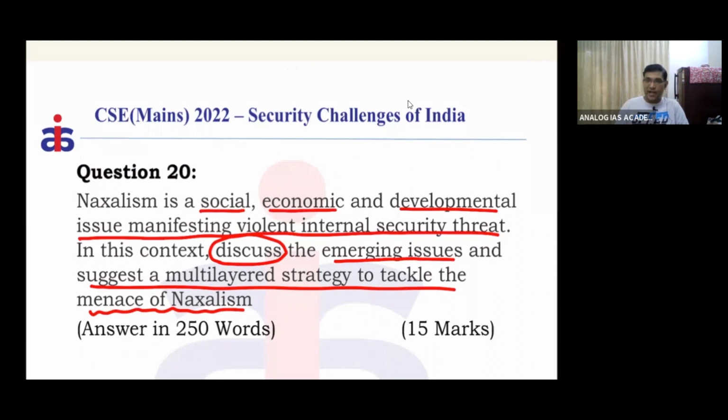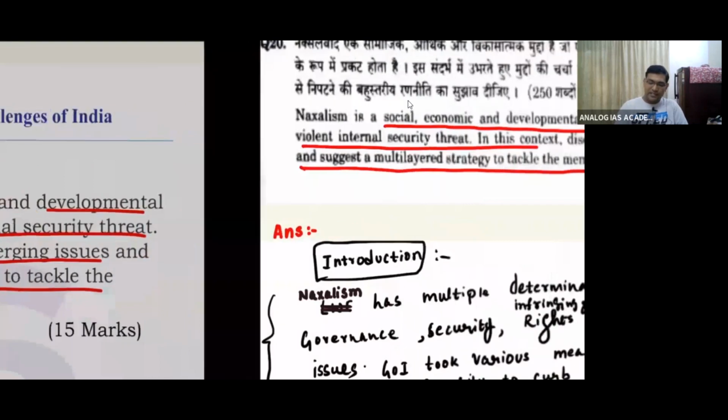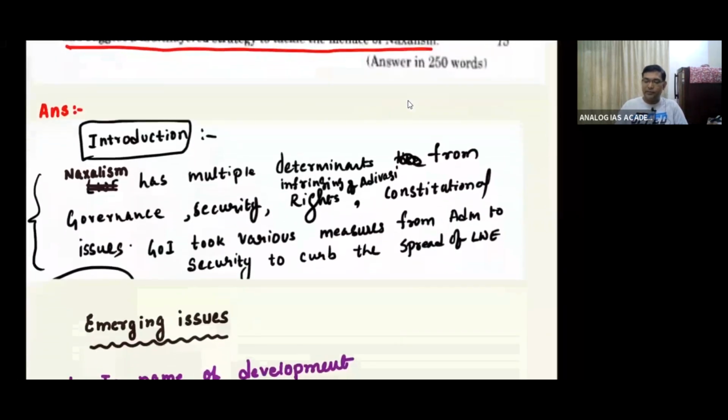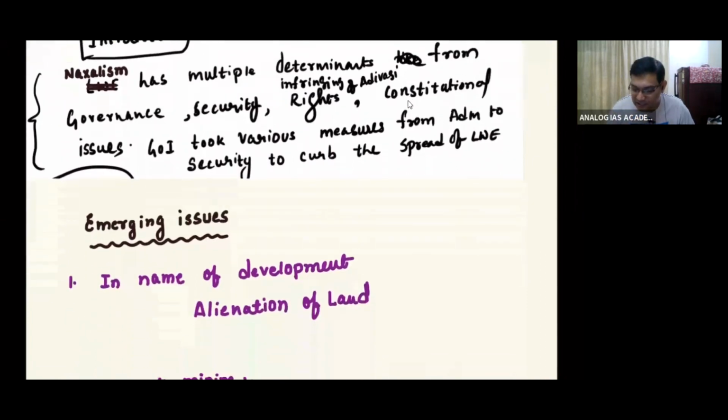And this Naxalism has various angles, like social, developmental, economic issues, whatever it may be. So let me introduce that Naxalism has multiple determinants from a governance perspective, security perspective, infringing of rights, constitutional issues. The Government of India has taken various measures, from administrative to security, to curb the spread of Naxalism. So let us see what the emerging issues are in this Naxalism.